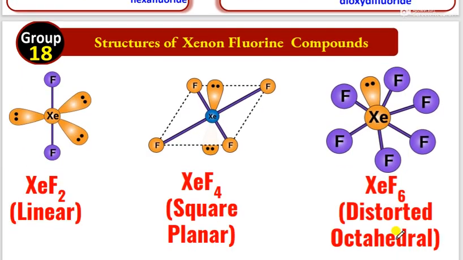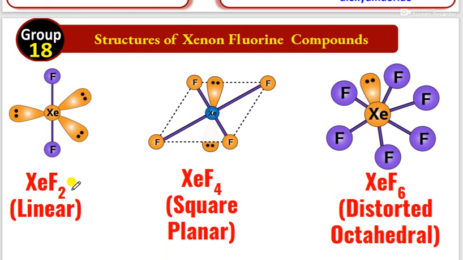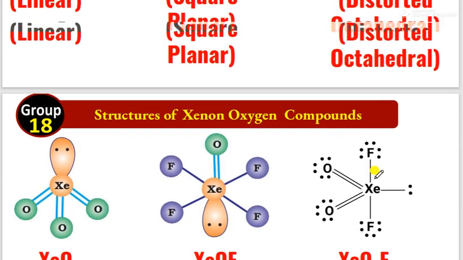Let's see the structure of the compounds. Very important: XeF2 is a linear molecule. XeF4 is a square planar molecule. A lot of the time they ask questions based on XeF4 only. XeF6 is distorted octahedral. Distorted octahedral structure only.